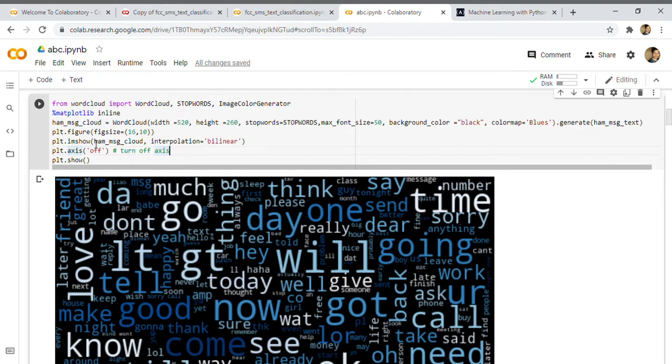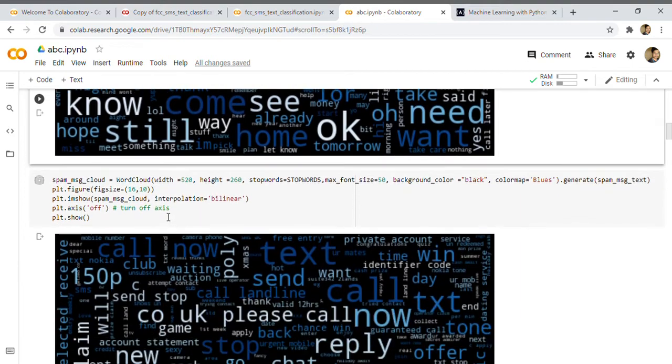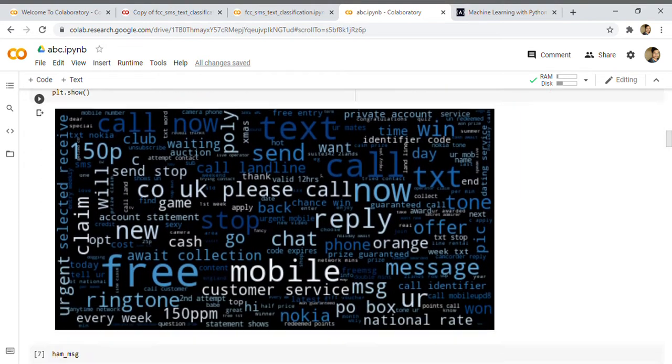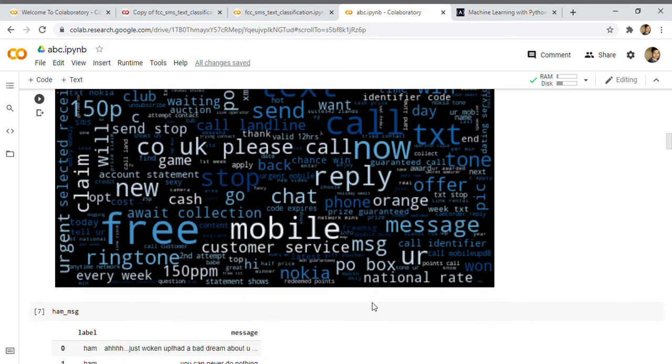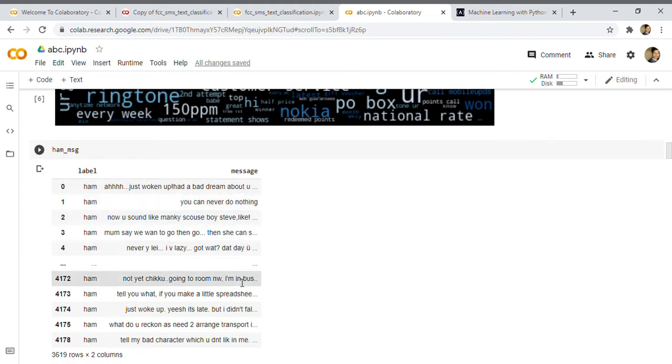The same thing is done for the spam messages, where the most used words are like free, mobile, customer service. So this is how our spam and ham messages look. The label will be ham, as we are seeing just the ham messages.